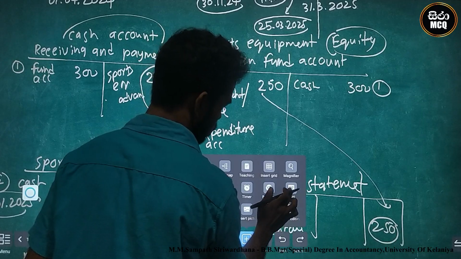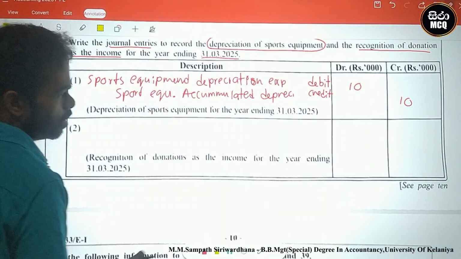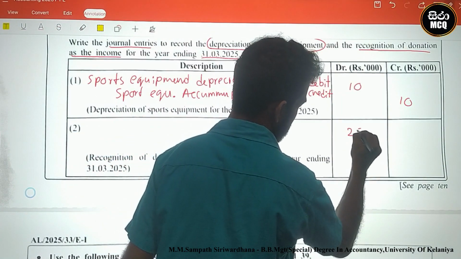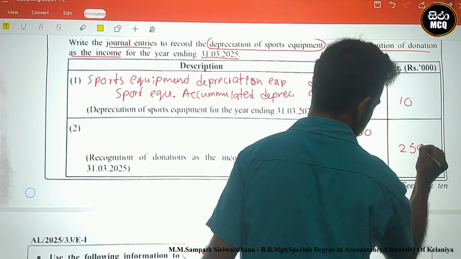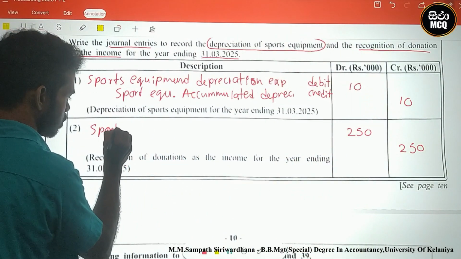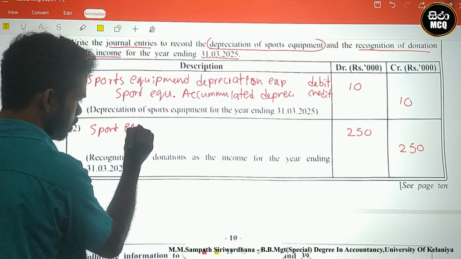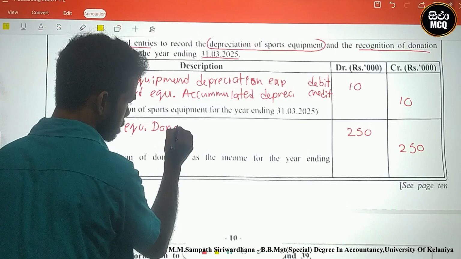Sports equipment donation fund debit, 250 and 250.